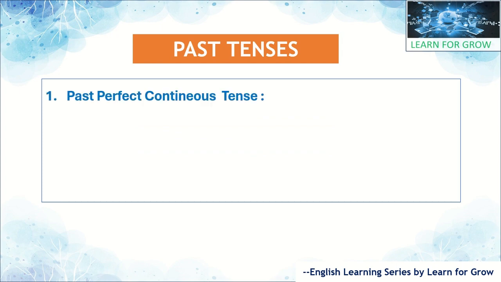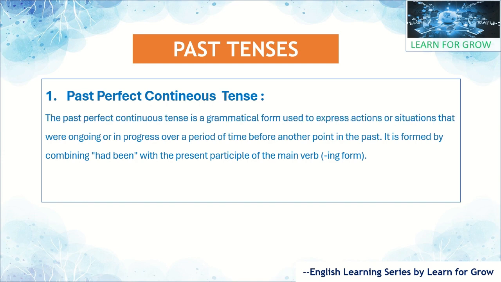Let's look into the definition of past perfect continuous tense. See here, the past perfect continuous tense is a grammatical form used to express an action or situation that was going on or in progress over a period of time before another point in the past. It means the situation was already going on or in progress before the other point started.